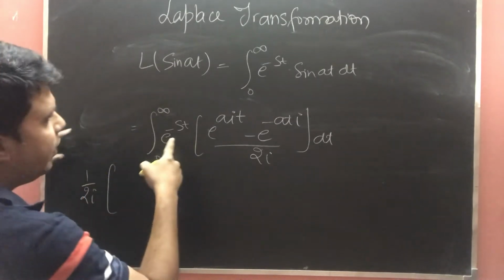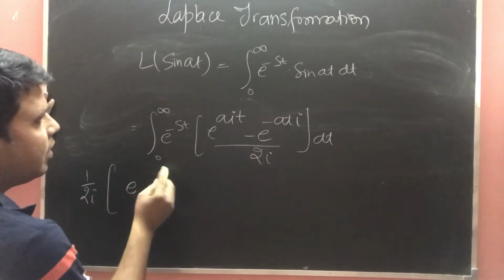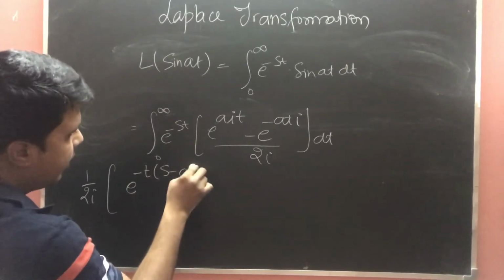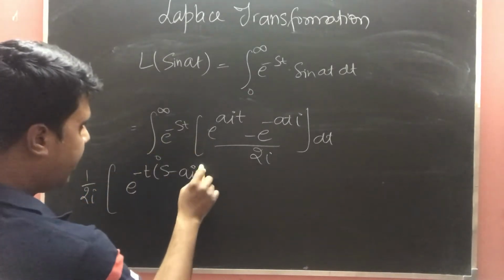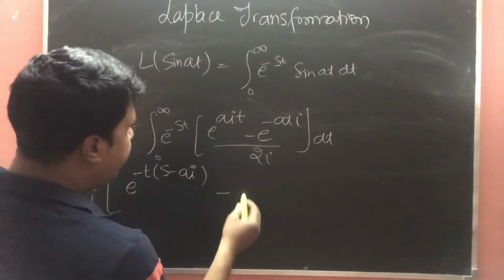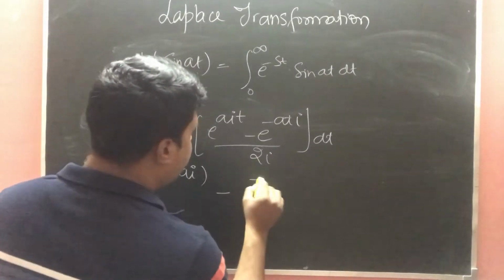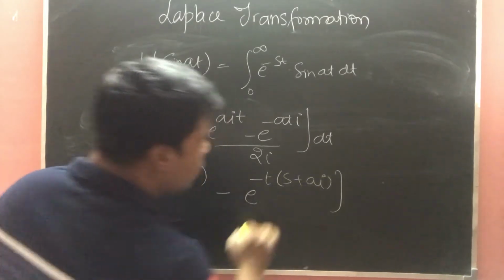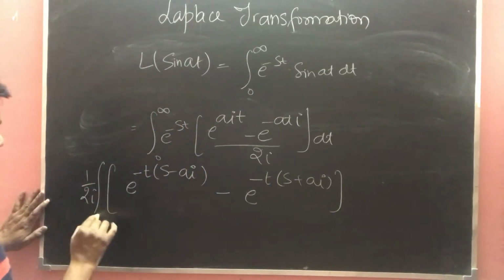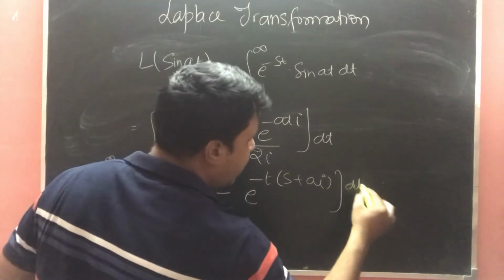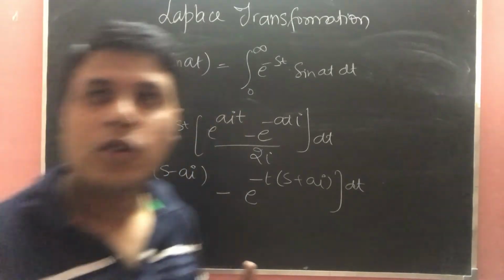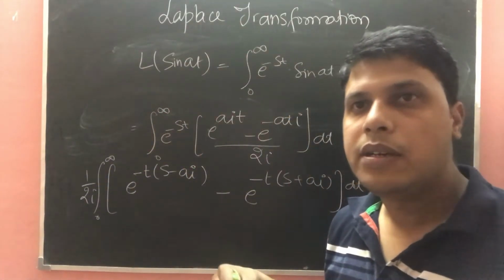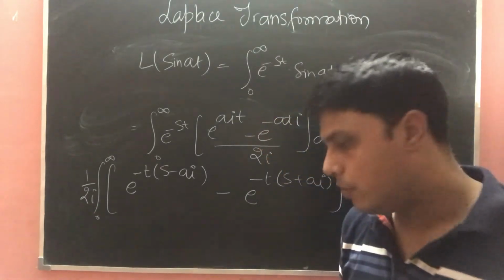Multiplying it in, it will be e power minus t common, s minus ai, and similarly the negative of e power minus t common, s plus ai. So I think it is clear that we are going to integrate it over 0 to infinity dt. I hope this is visible to you.